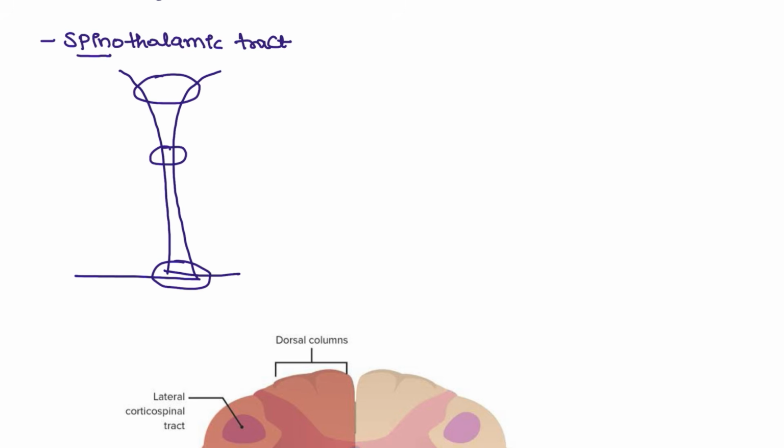So where does the decussation happen? The site of the decussation is at the spinal cord itself.